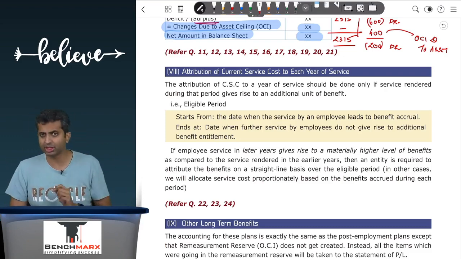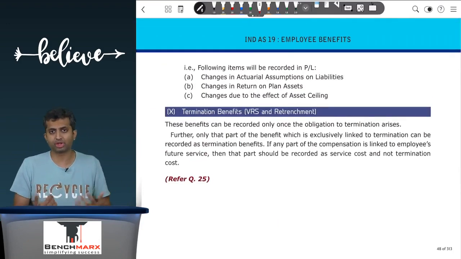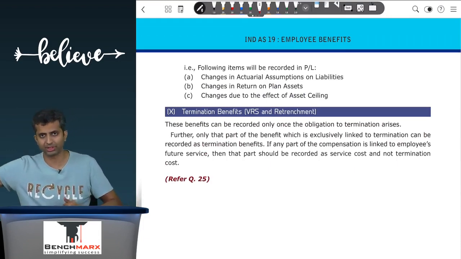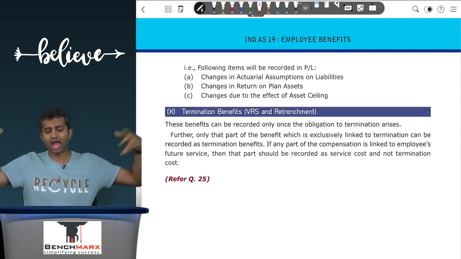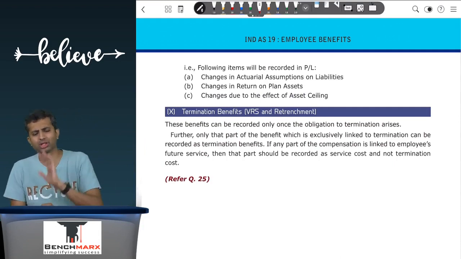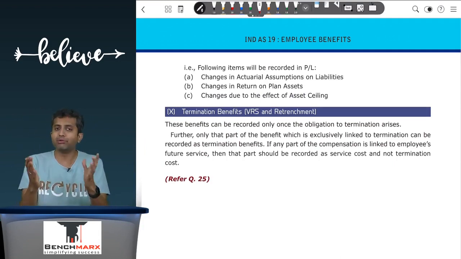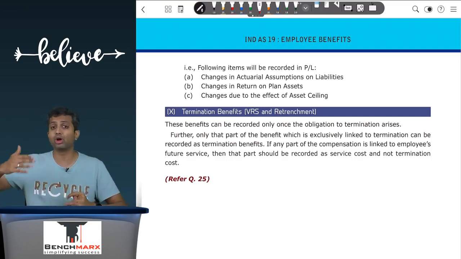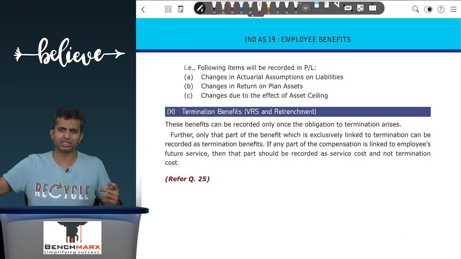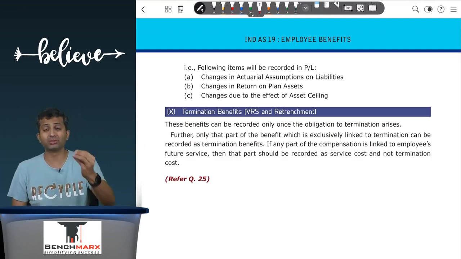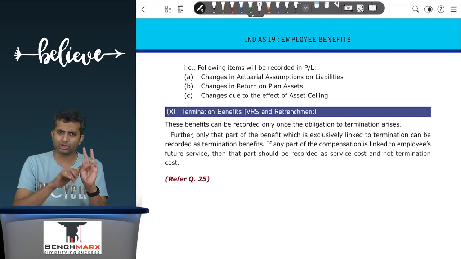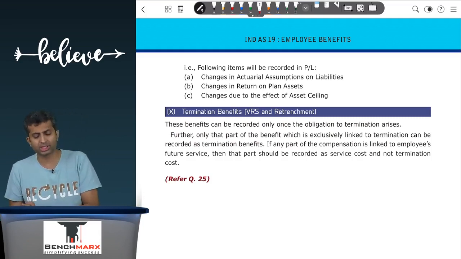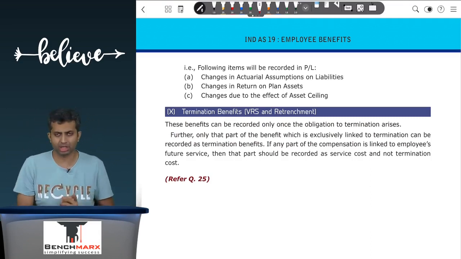The only point of difference that you have to remember is there will be nothing called remeasurement reserve, because Ind AS assumes that post-employment benefits inherently are very long-term benefits, and hence the period is very long, and hence you can take these changes in return or assumptions into the other comprehensive income. However, long-term benefits inherently are usually shorter than the post-employment benefits, and as a result, the period may not be as long to cover multiple cycles, and hence we will not touch the other comprehensive income. The three items: changes in actuarial assumptions, changes in return on plan assets, or changes due to the effect of asset ceiling, which were earlier going in OCI, will now go into the P&L account if it's another long-term benefit plan.